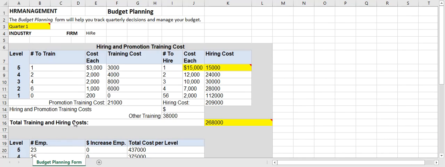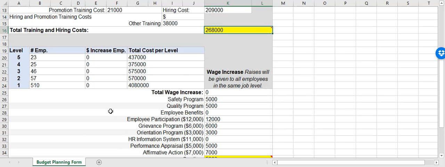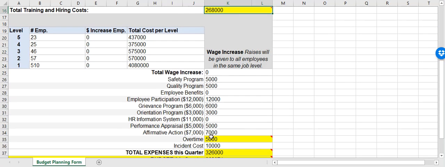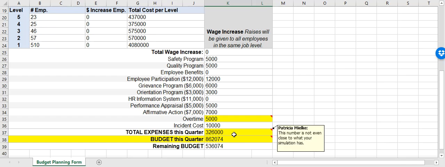Okay, so then back to this. This was right, these were right. When I came down to here, I do not see any overtime cost on yours. So I'm not sure where you got that number in. This number right here is incorrect. Like I said, it needs to be that 157. Let me see what it was on your budget analysis. It needs to be the 157,000. So once again, if you go back and look at that budget planning sheet where the numbers come from that is provided out there, walk through that and make sure that you have all of the numbers in correctly from your worksheet. Total expenses is wrong.